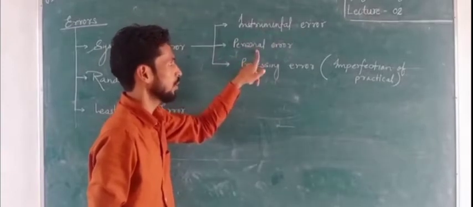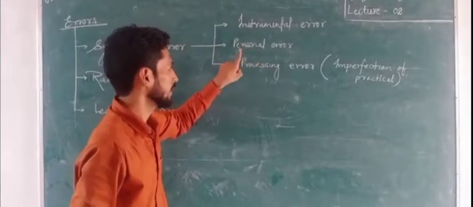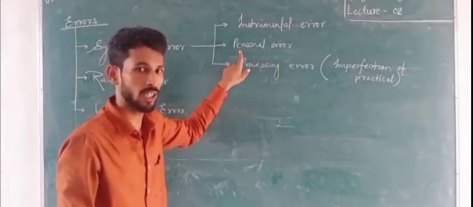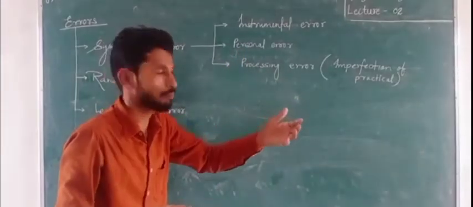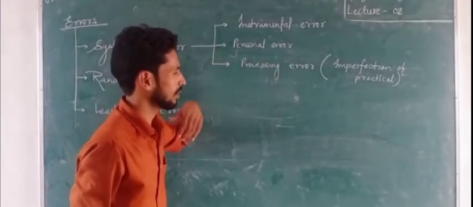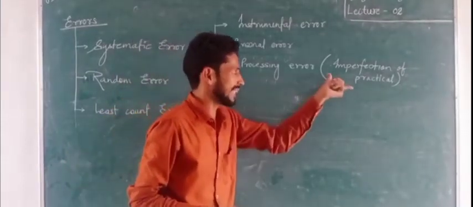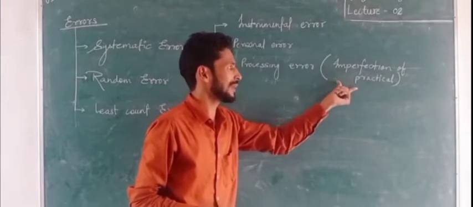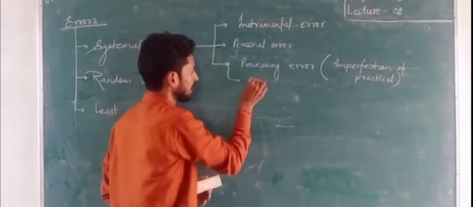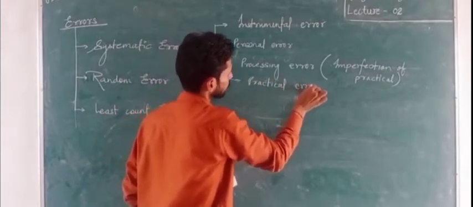Personal error can be minimized because this error is made in the measuring process, where a human being measures that physical quantity. Processing error, this term is written by me because it is, in other terms, imperfection of practical, that is practical error. This other name is practical error.